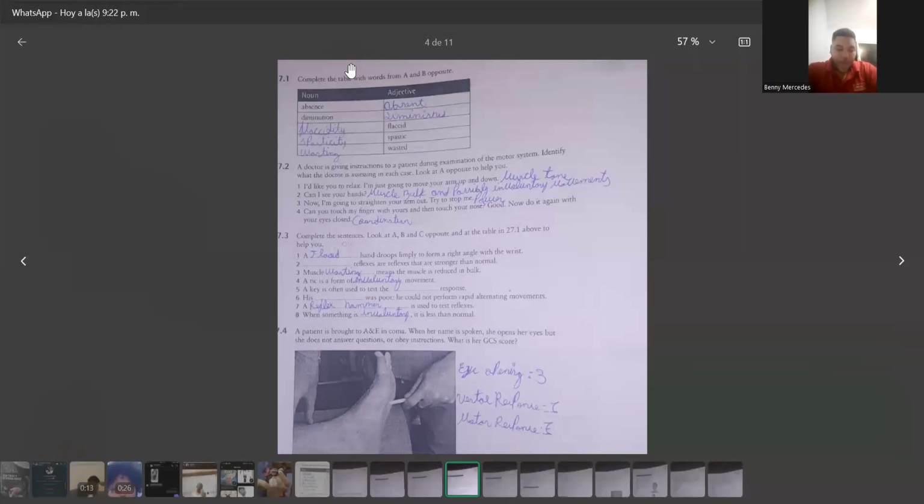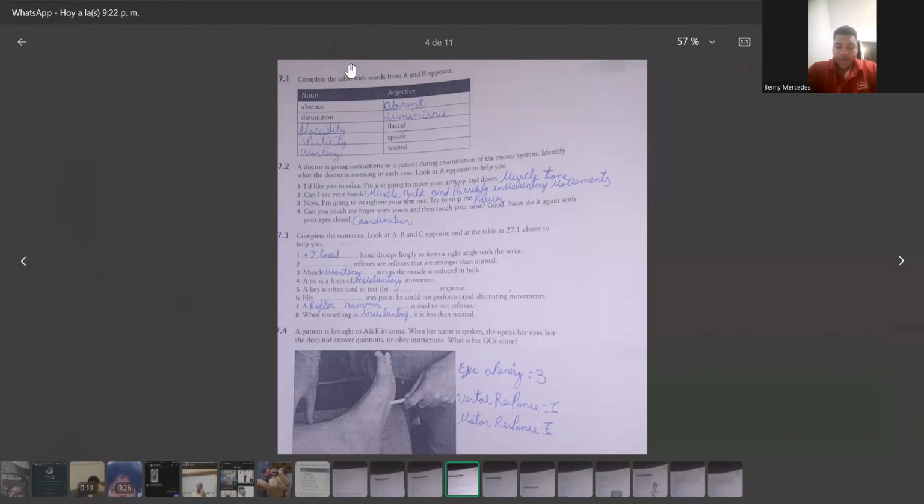27.2. A doctor is giving instructions to a patient during examination of the motor system. Identify what the doctor is assessing in each case. Look at A opposite to help you. 1. I'd like you to relax. I'm just going to move your arm up and down. Muscle tone. Can I see your hands? Muscle bulk,